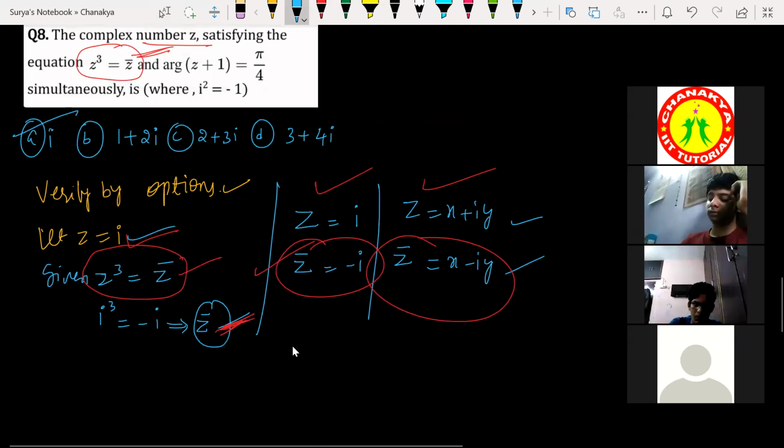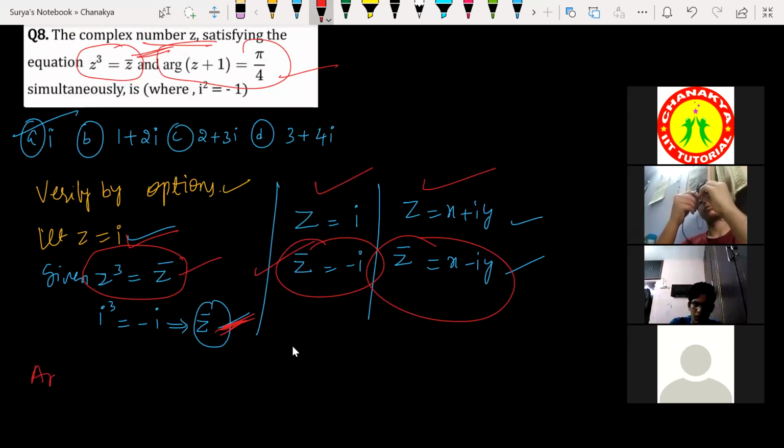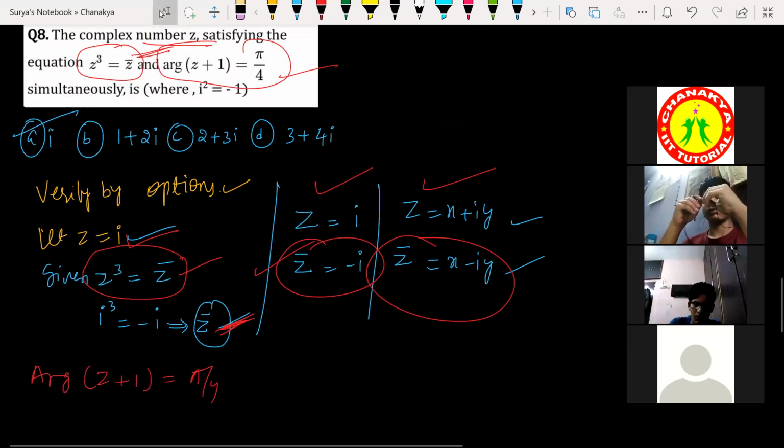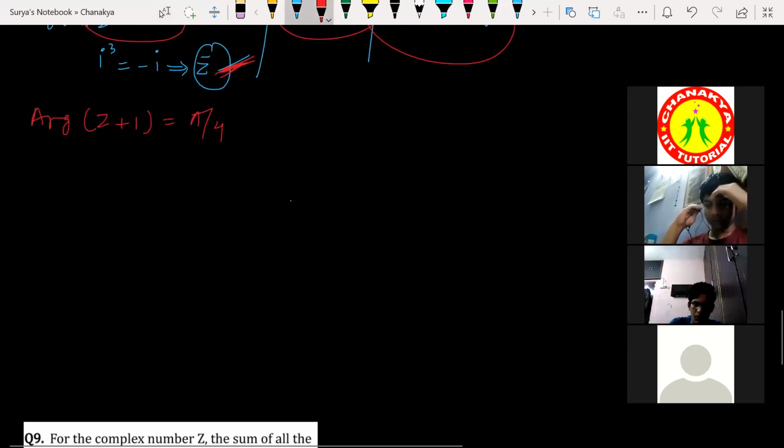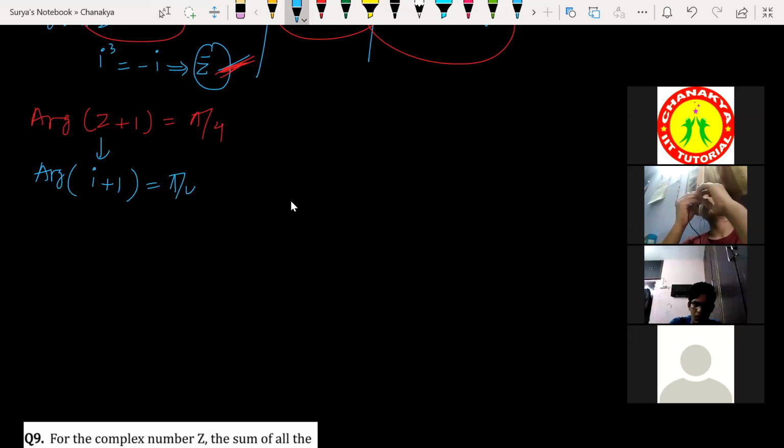Now look at this, everyone, and also what is given? The argument of z plus 1 is equal to pi by 4. So guys, look at this here. What is argument? Tan theta. Argument means theta. Tan theta is equal to imaginary part by real part. So the z value we took is i plus 1, and the argument is pi by 4. So for the argument of the complex number, tan theta, where theta is pi by 4, is equal to imaginary part divided by real part.